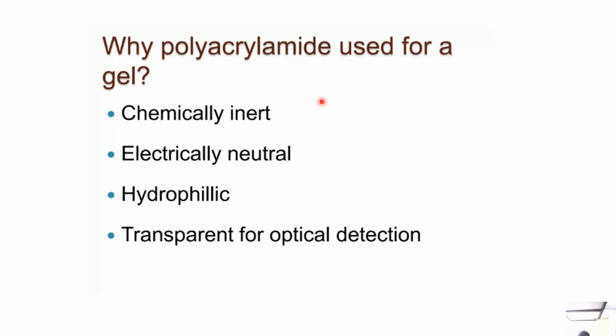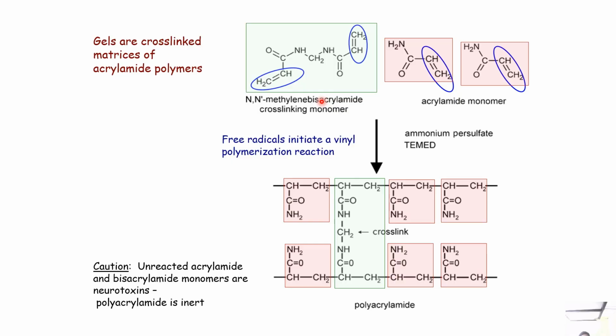Now, why is polyacrylamide used for the gel? It is chemically inert, electrically neutral, hydrophilic, and transparent for optical detection. Gels are cross-linked matrices of acrylamide polymers. If you see over here, N,N'-methylenebisacrylamide is the cross-linking monomer, and this is the acrylamide monomer. The free radicals initiate a vinyl polymerization reaction, using ammonium persulfate and TEMED. Unreacted acrylamide and bisacrylamide monomers are neurotoxins, but polyacrylamide itself is inert. Moving on.